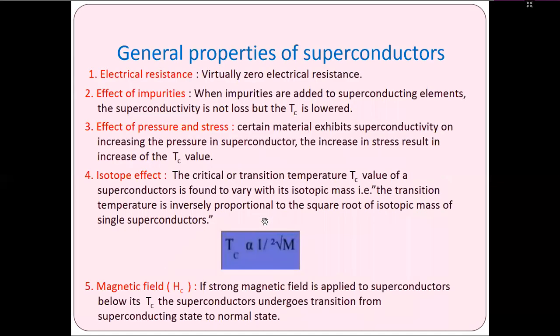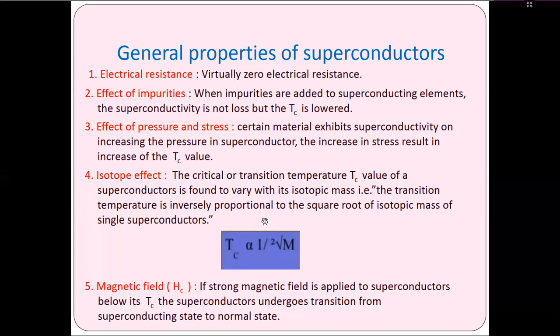Similarly, the general properties of a superconductor. You know these general properties very well. The first is electrical resistance: virtually zero electrical resistance. Effect of impurities: when impurities are added to superconducting elements, the superconductivity is not lost, but the critical temperature is lowered. Another property is the effect of pressure and stress. Certain materials exhibit superconductivity on increasing the pressure, and the increase in stress results in an increase of the critical temperature value. Then the isotope effect.